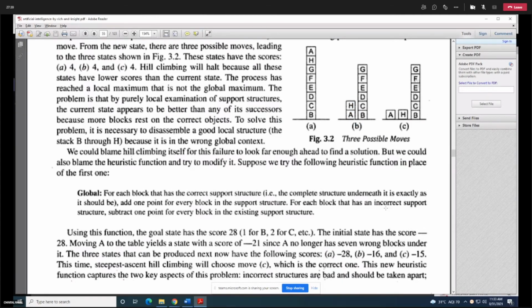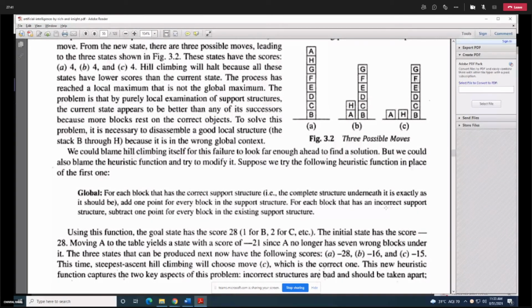The hill climbing procedure goes for the increasing value. If you see in B, it should be minus 1 for B, right? In figure 3.2, in the B structure, the second tall tower part, it should be minus 1 for B and minus 2 for C, right?